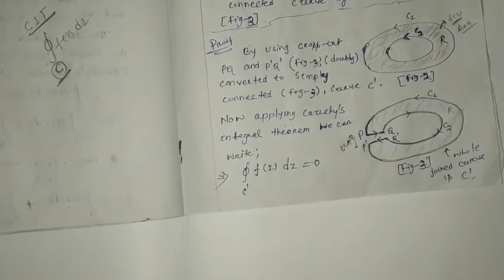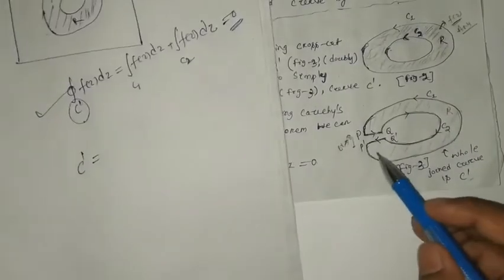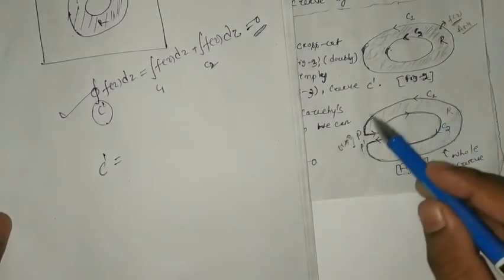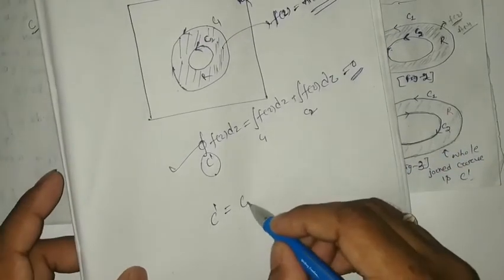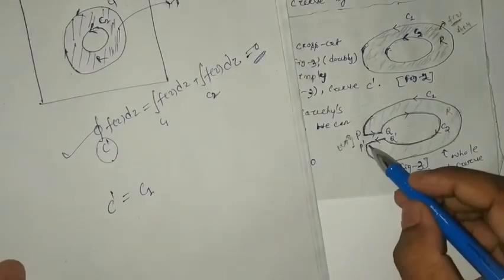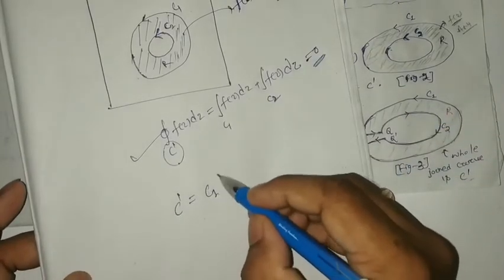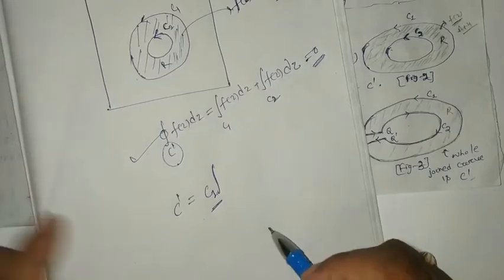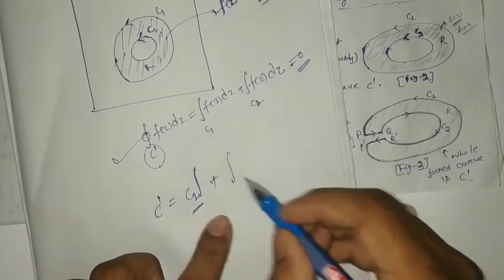So here the curve C dash, which represents the whole curve, is the summation of what? The line integration due to curve C1, plus the line integration of PQ.